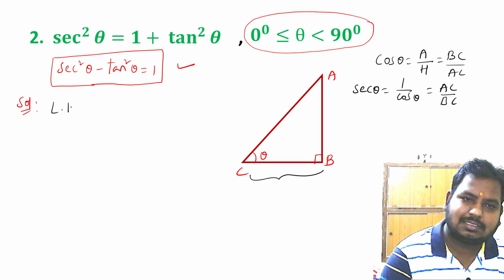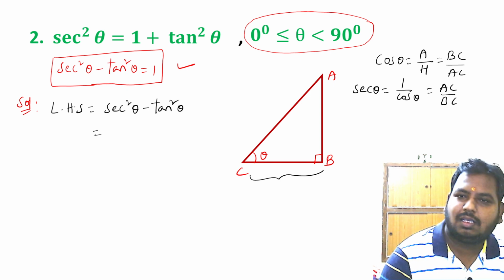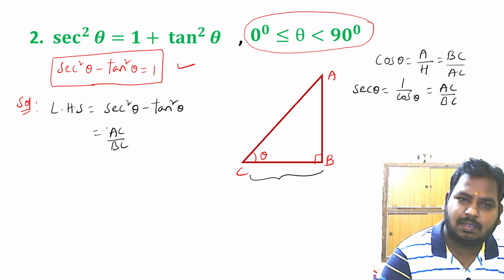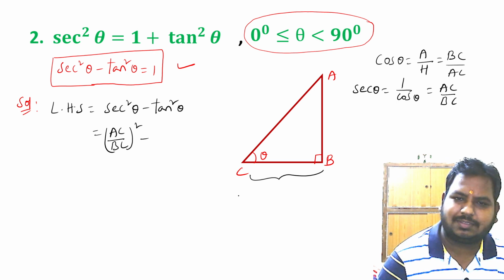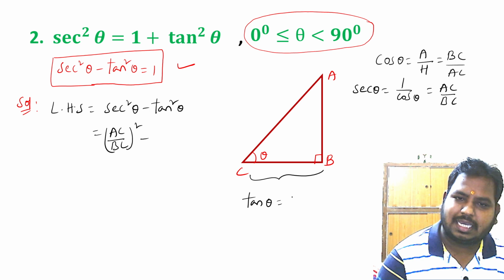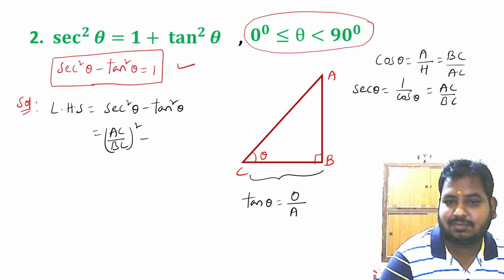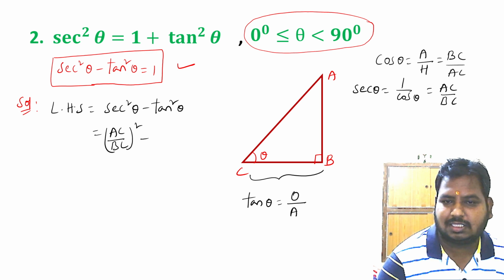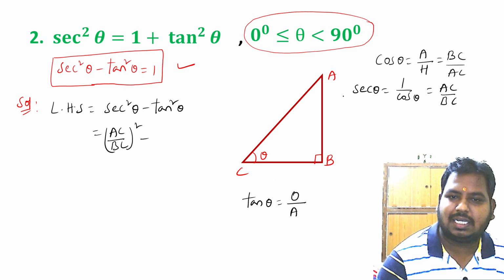So LHS is secant square theta minus tan square theta. Secant theta is AC by BC. Secant square theta will be AC by BC whole square. Next, tan theta. Tan theta is what? Side opposite to angle theta by side adjacent to angle theta.